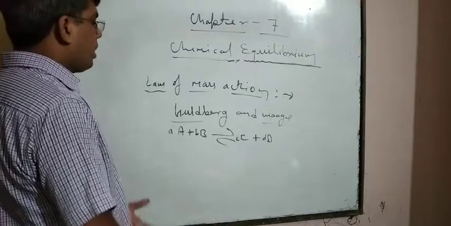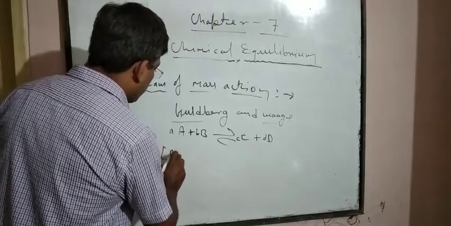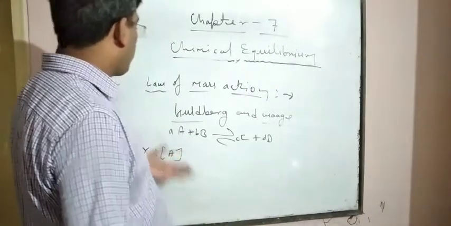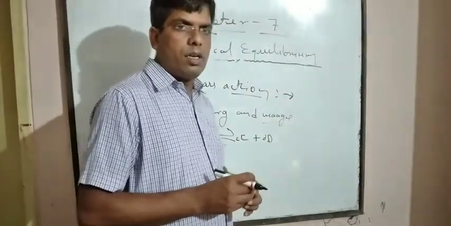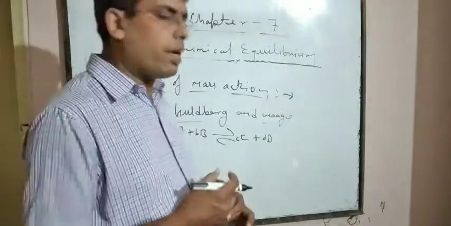Now rate of reaction R is directly proportional to the product of active masses. Active mass means molar concentration, and the concentration of any species can be expressed by enclosing the species in a big bracket.